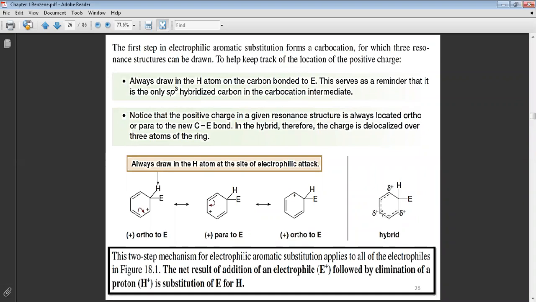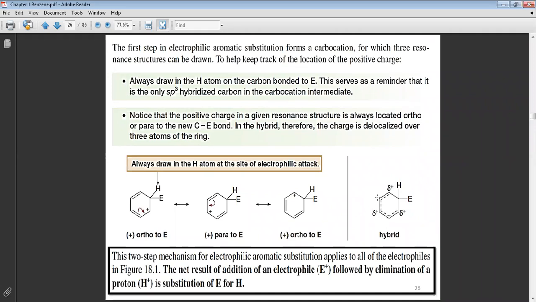So on the meta, there is no positive charge. This meta and this meta position, there is no positive charge. Okay, where is the positive charge? The positive charge will be on the ortho and on the para.